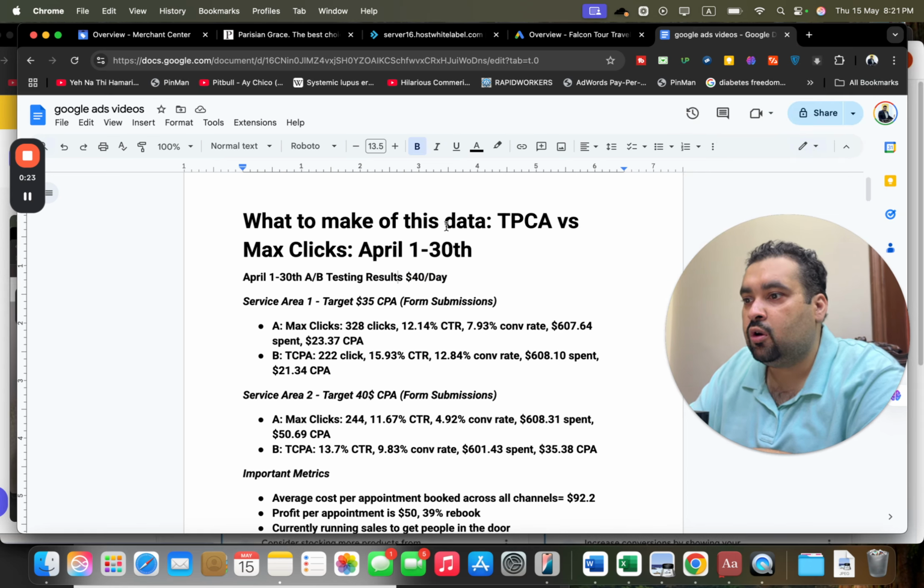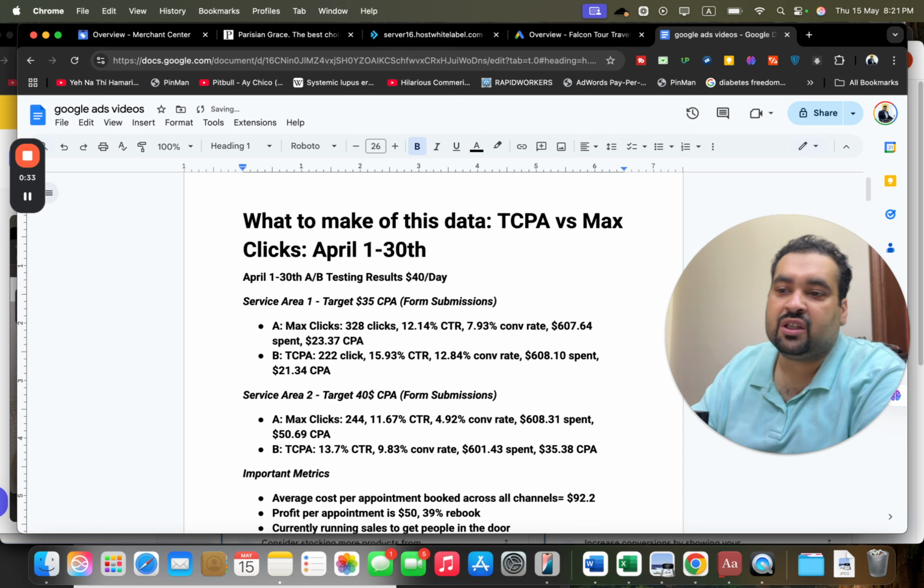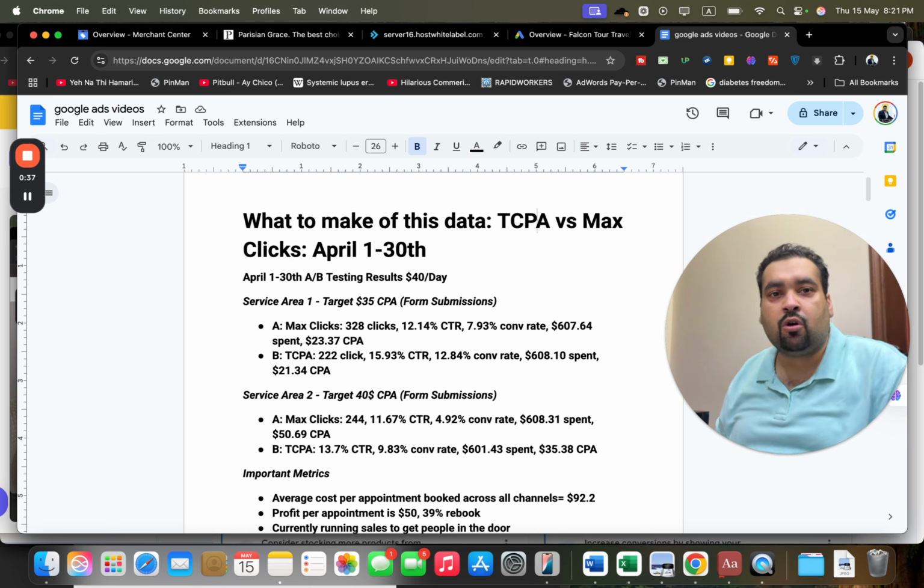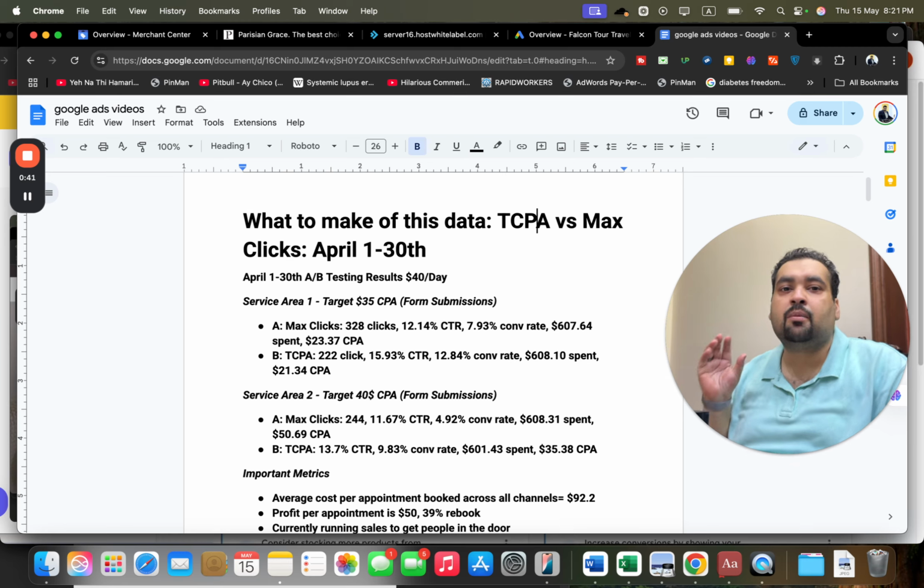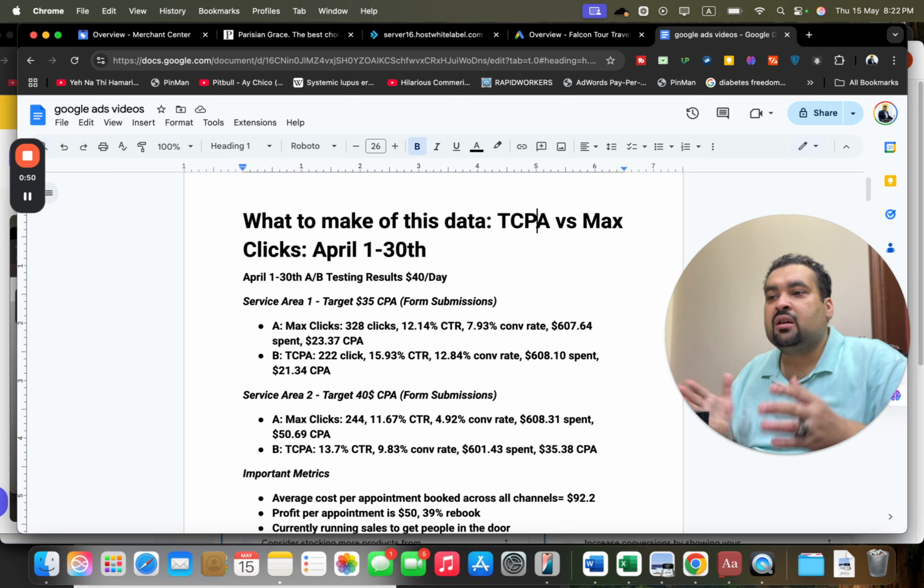So TCPA is a bidding strategy which is being used over here. You can see over here, make it as TCPA as well. It's a bidding strategy, Target CPA, where you set a target of the maximum cost per acquisition and give it to Google, saying this is the maximum amount I'm willing to pay for a specific action. Now the action could be a lead, could be a sale, or whatever your goal is. Versus maximize clicks is another bidding strategy.